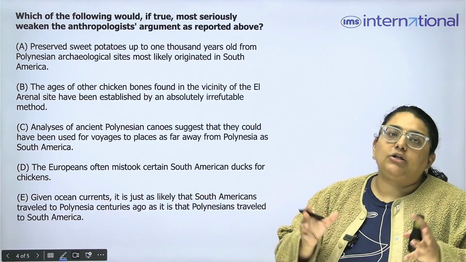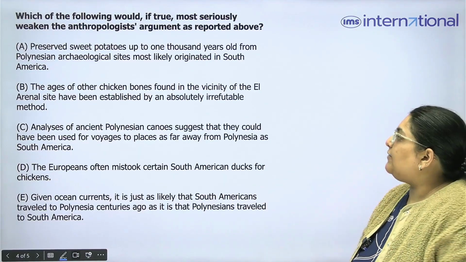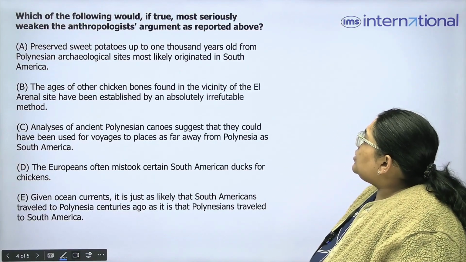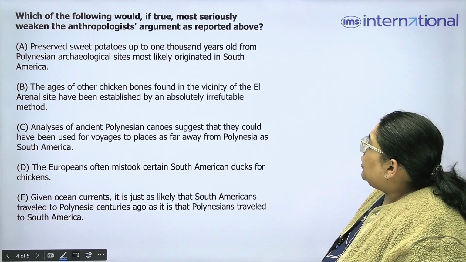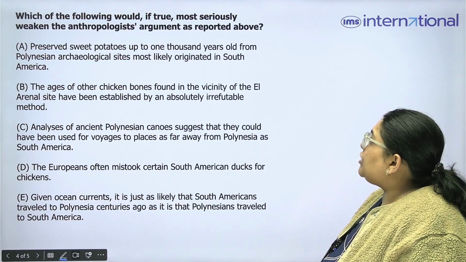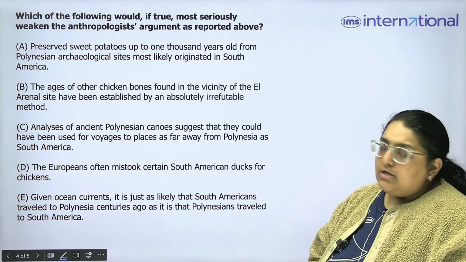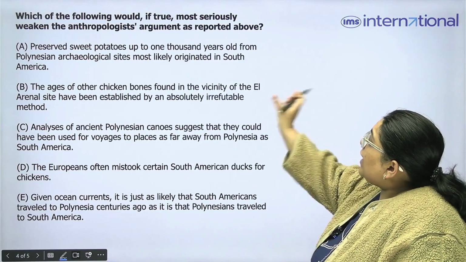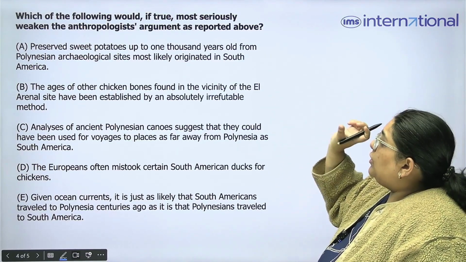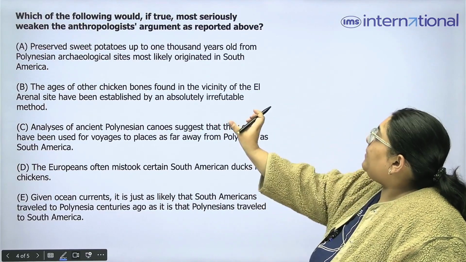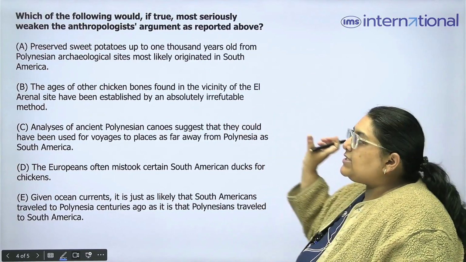Now let's see what the options are saying, starting with the first one. A says, preserved sweet potatoes up to 1000 years old from Polynesian archaeological sites most likely originated in South America. So what is this option saying? That up to 1000 years ago, the Polynesian archaeological sites had sweet potatoes that had originated in South America.